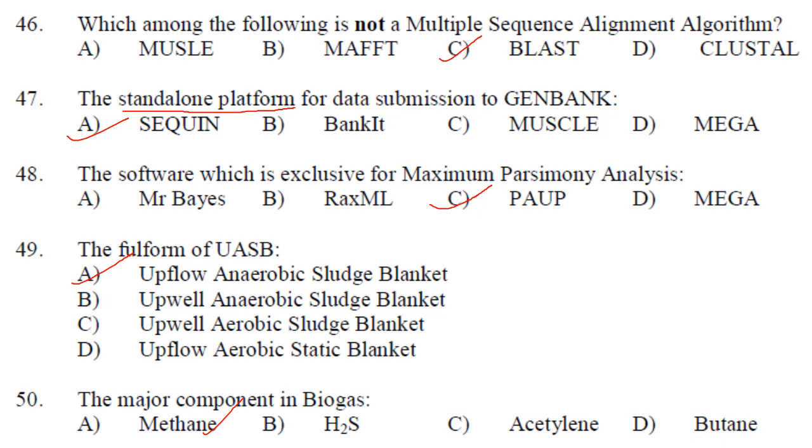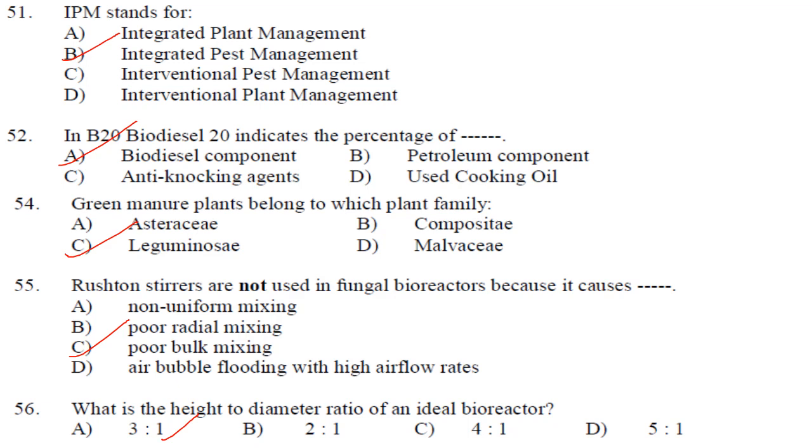So biogas, it is formed by the decomposition of organic matter by the action of bacteria in the absence of oxygen, that is under anaerobic condition. So the components of biogas are methane, carbon dioxide, nitrogen and hydrogen. So the answer here, they have asked for the major component, it is methane. Answer is option A. Then IPM stands for Integrated Pest Management. Answer is option B. In B20, biodiesel 20 indicates the percentage of.